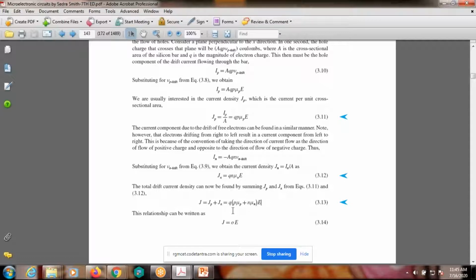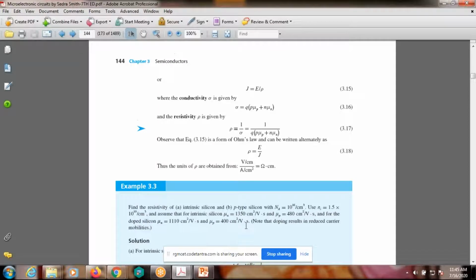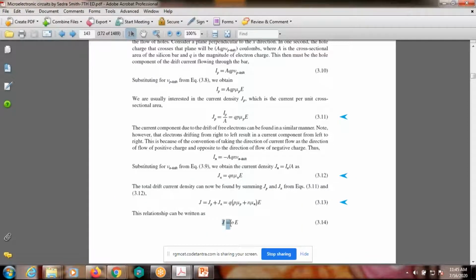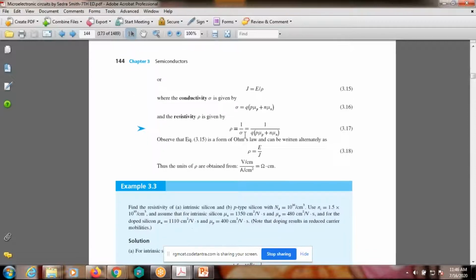Now further, the above relation can be written as J is equal to sigma into E. The current density is equal to sigma into E, where sigma is the conductivity. This is the most popular expression. What this expression indicates is that this is also Ohm's law, one type of Ohm's law. Current density J is equal to sigma into E. Now again from that, J is equal to E by rho, where sigma is the conductivity.